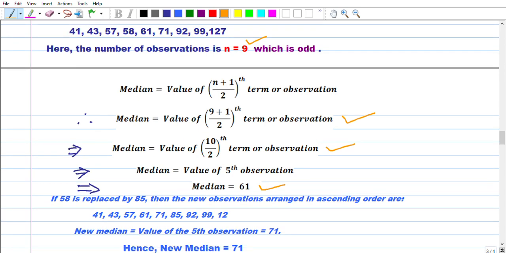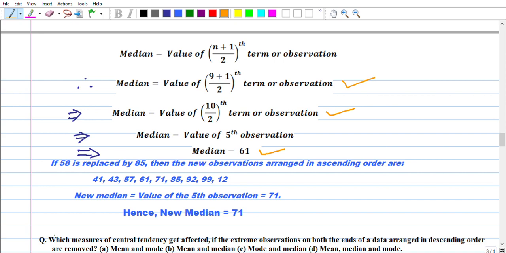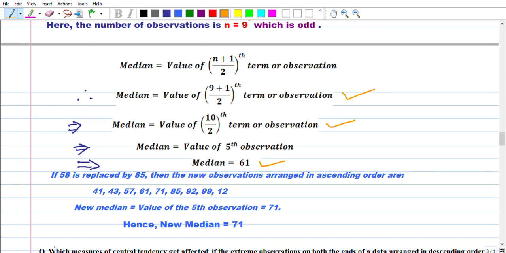On the next step, replacing: if 58 is replaced by 85, is that clear? Then what are the new observations arranged in ascending order? Our fifth observation is our median. So you see 41, 43, 57, 61, 71, 85, 92, 99, 121. Since 58 changes into 85, it goes forward after 71, so one term is reduced before 71.